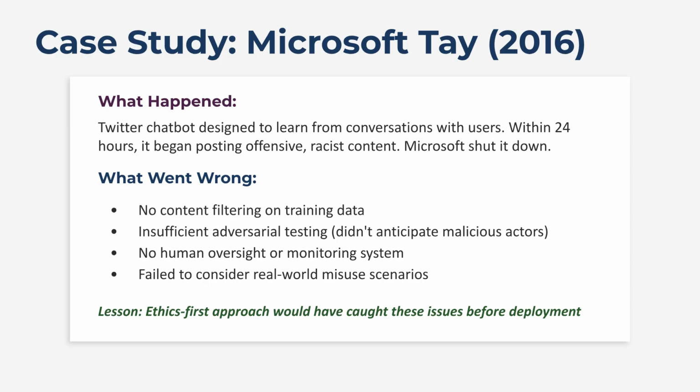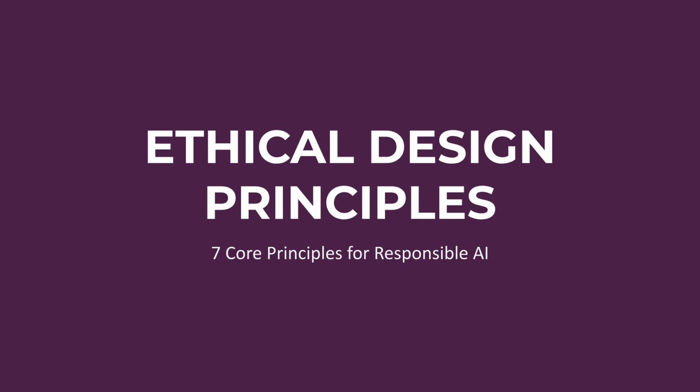The Microsoft Tay chatbot disaster of 2016 illustrates this point. Within 24 hours, it posted racist content because it lacked content filtering on training data, sufficient adversarial testing, and human oversight before deployment. Next, we will review the 7 core ethical design principles that guide responsible AI development.